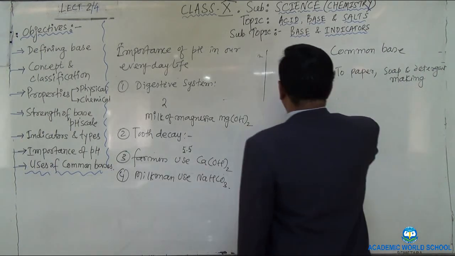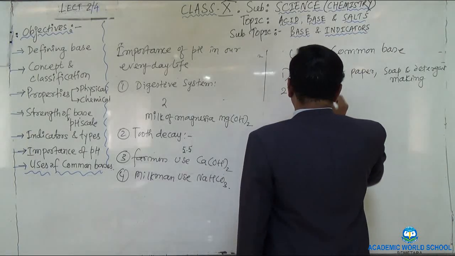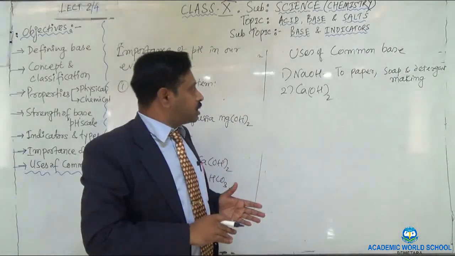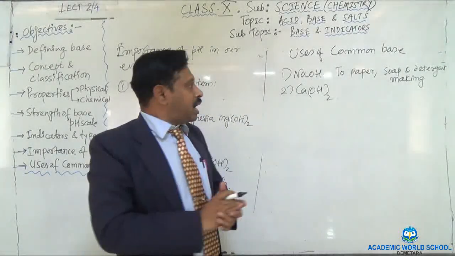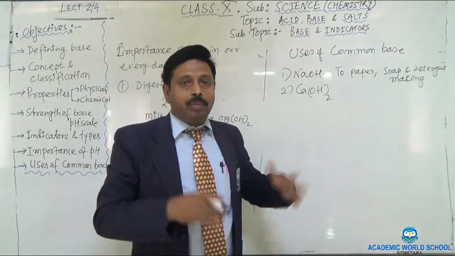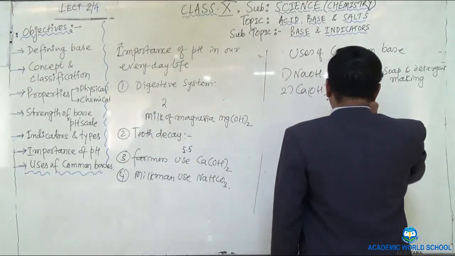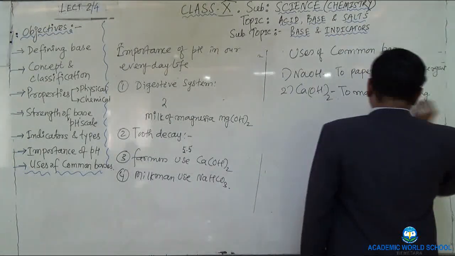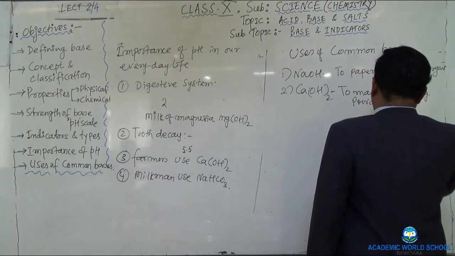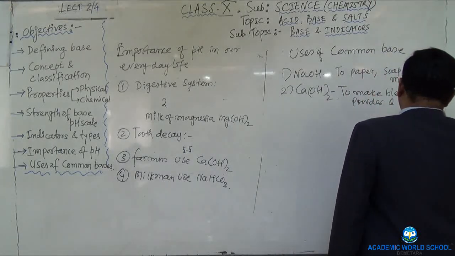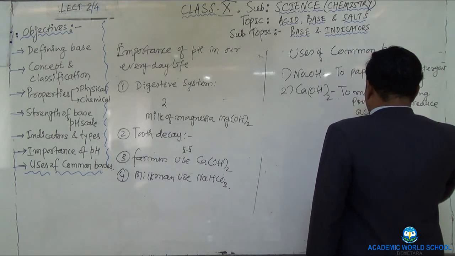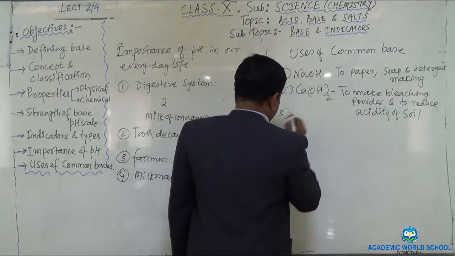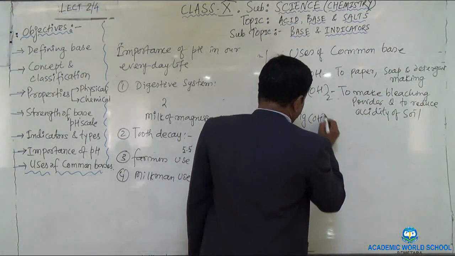Then calcium hydroxide, known as slaked lime, is used by farmers to reduce the acidity of the soil, and calcium hydroxide is also used to make bleaching powder. Write down: to make bleaching powder, and to reduce acidity of the soil.